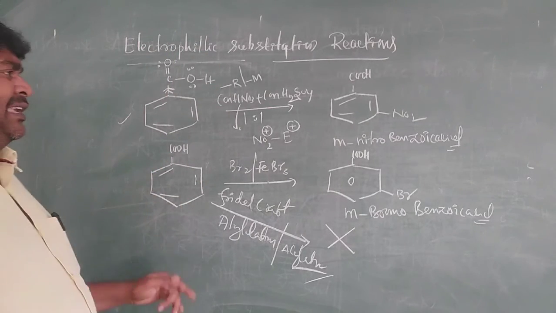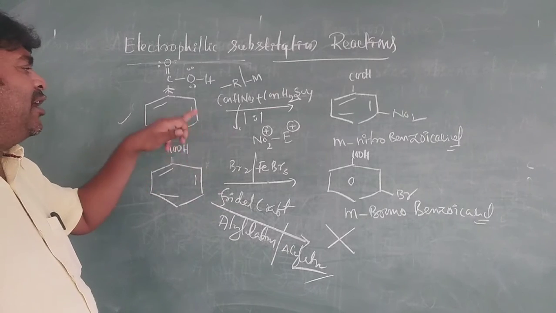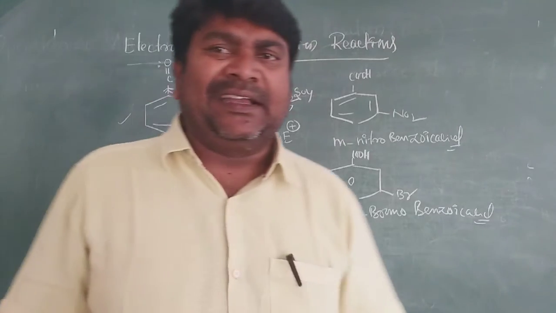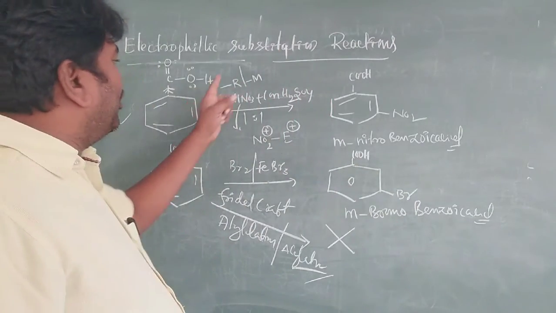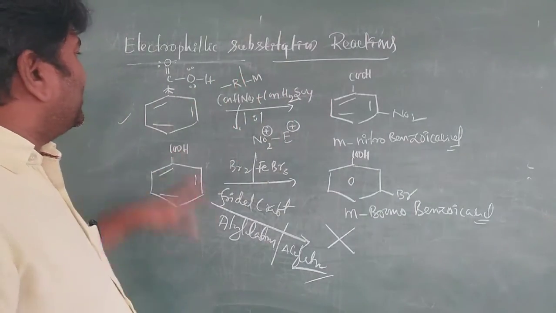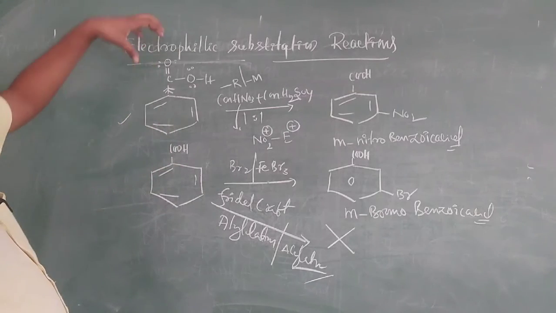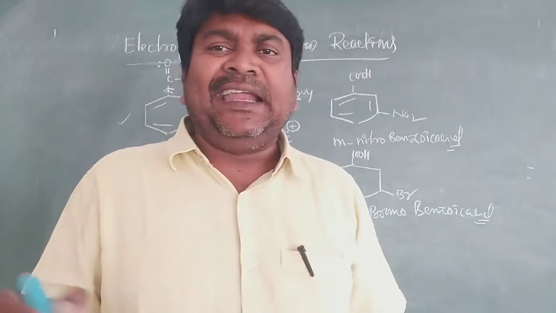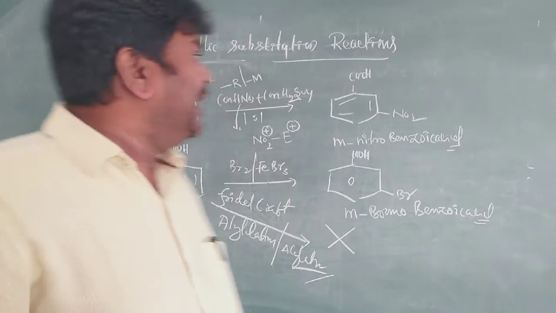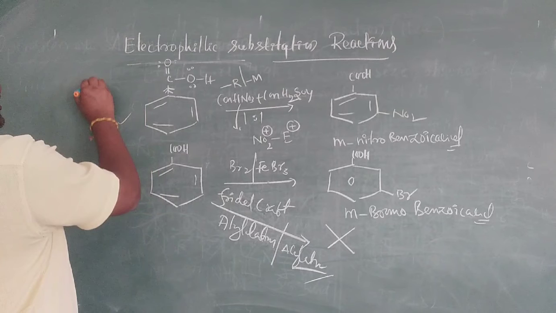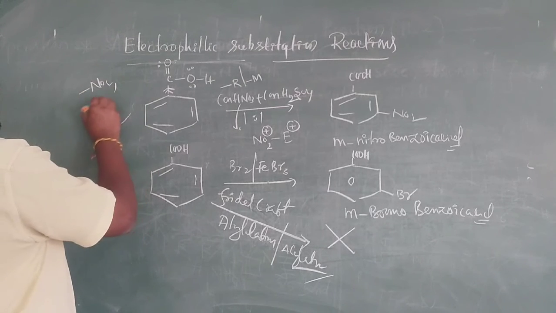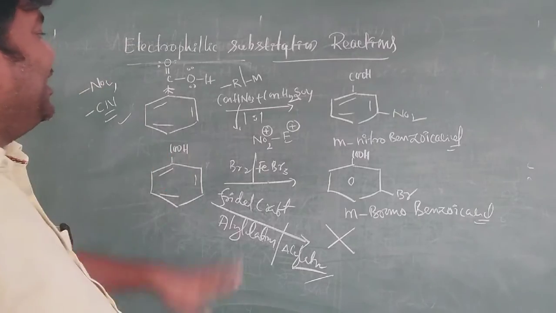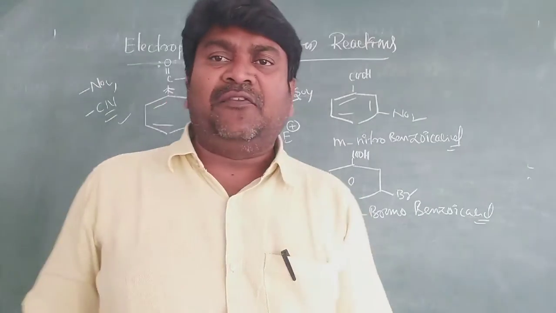Why is the electrophile attacking on the meta position? Due to the minus R and minus I effect, the negative resonance effect or negative mesomeric effect. Not only the COOH group, but also a cyanide group or a NO2 group are responsible for minus R and minus M effects.